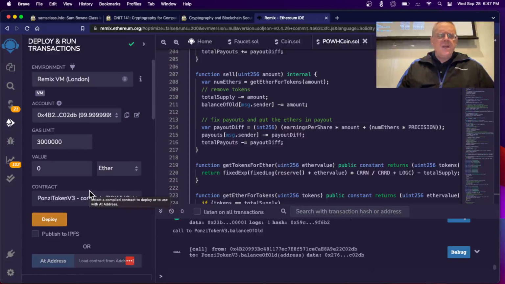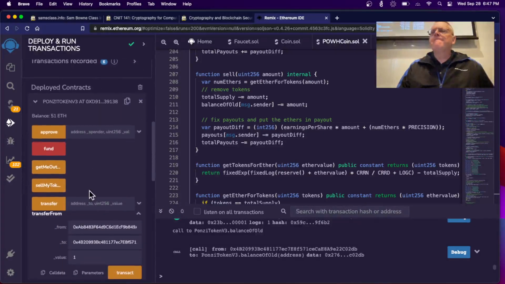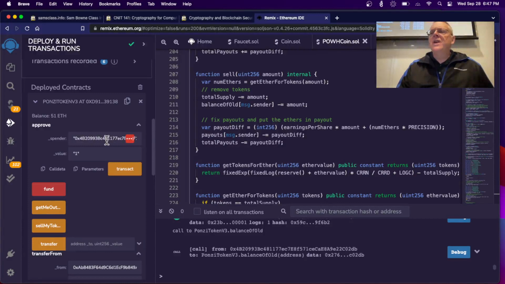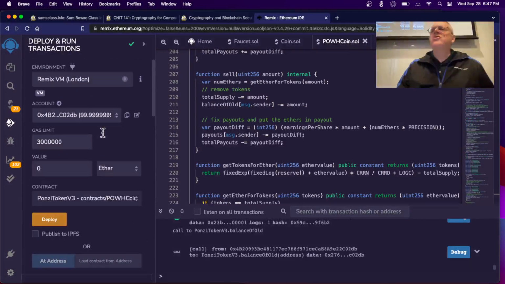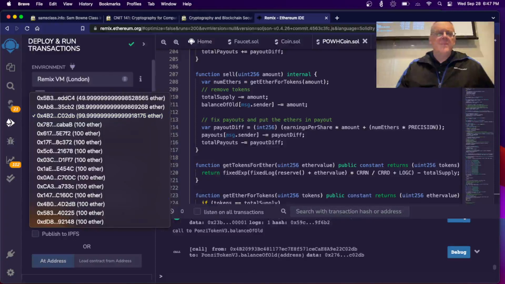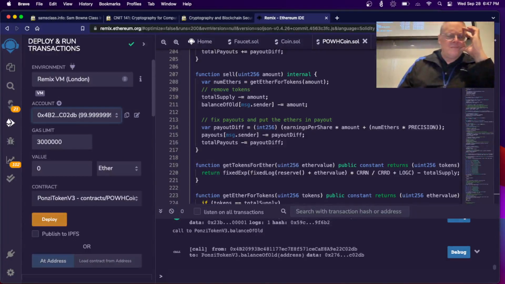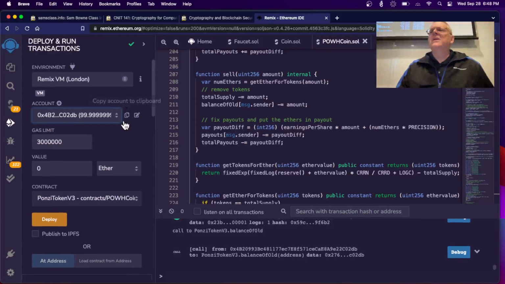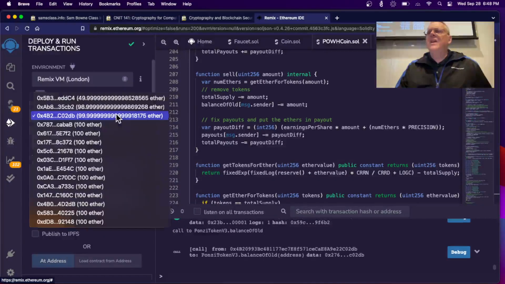Now, approve spender and value. The spender is the third account. Oh, no, the spender should be the second account. All right. I've copied account number 3. Now select account number 2. Okay. Come on. Okay, copy account number 3. Now select account number 2.